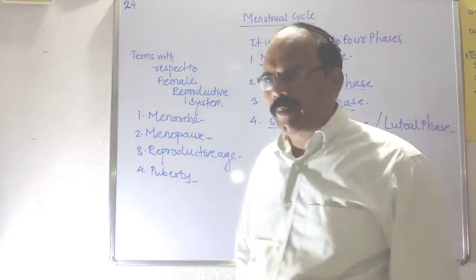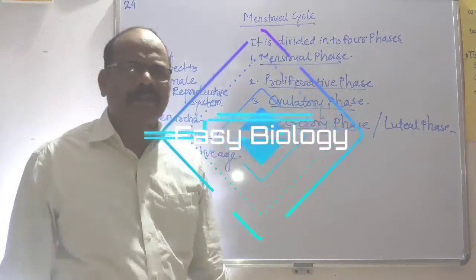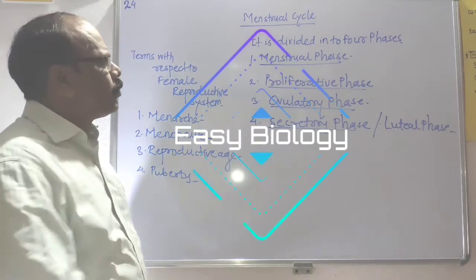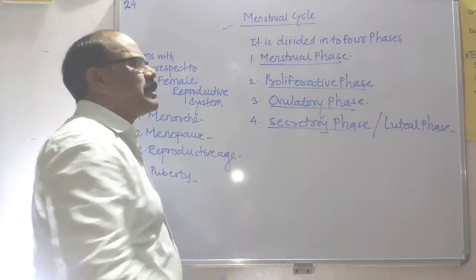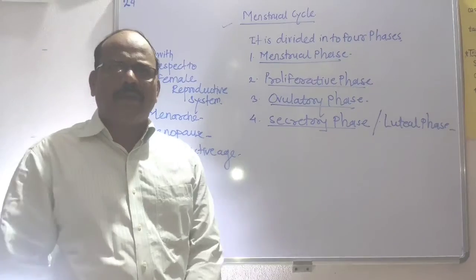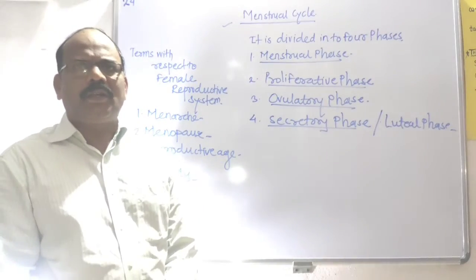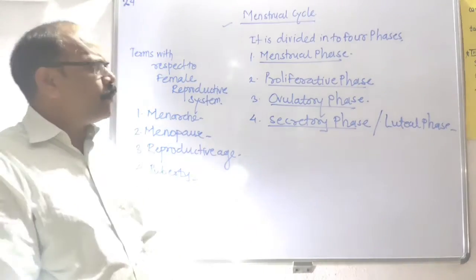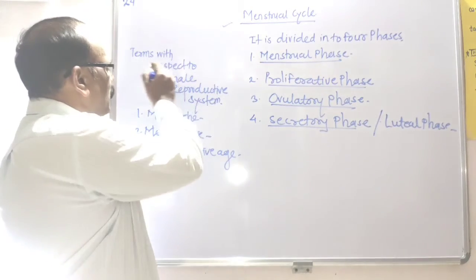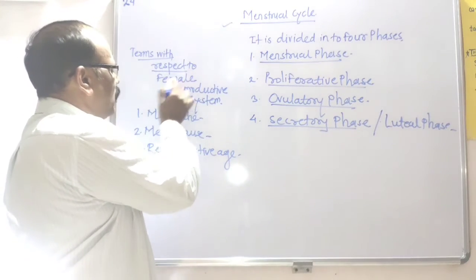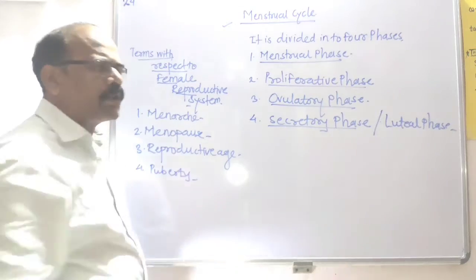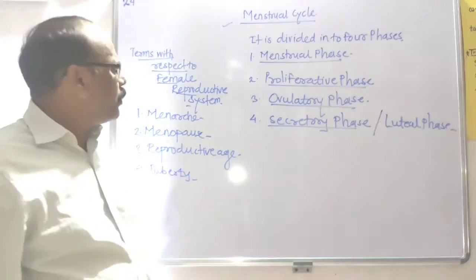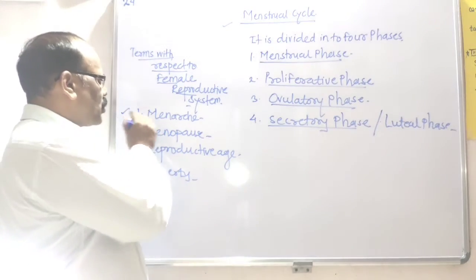In chapter number 2, reproduction in lower and higher animals, under this chapter, today we learn about the menstrual cycle. Before going toward the menstrual cycle, we learn some terms with respect to the female reproductive system, that is the menarche.